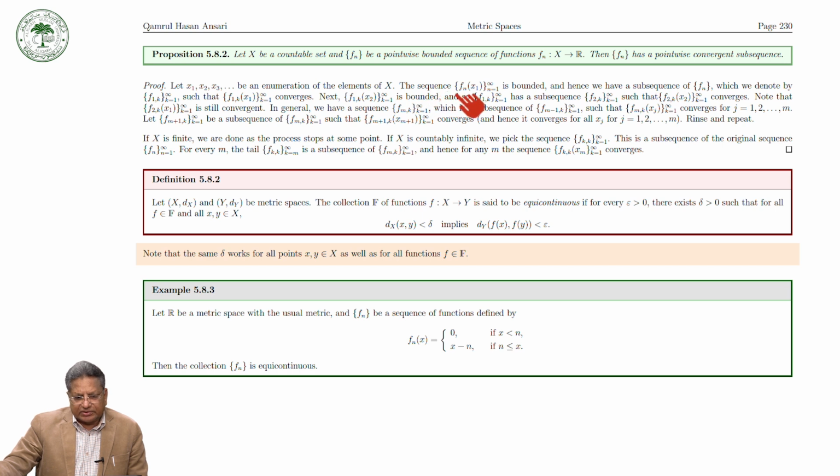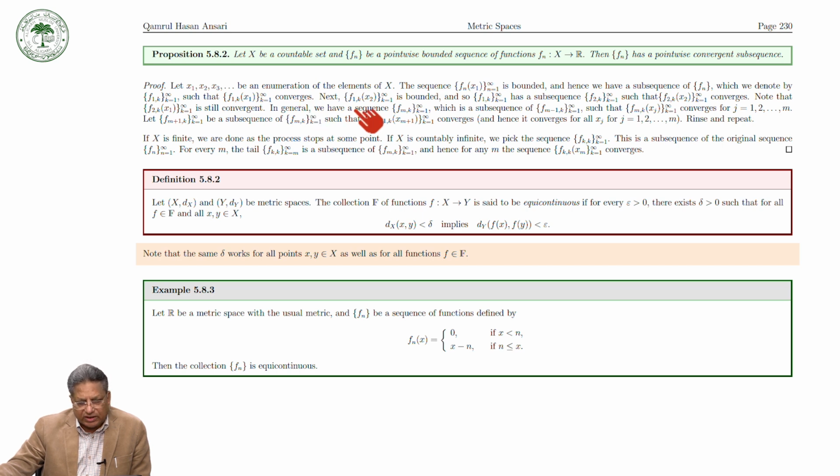Then the sequence Fn(x1) is bounded, and hence we have a subsequence of Fn, which we denote by F1k, where k runs from 1 to infinity, such that F1k(x1) is convergent.